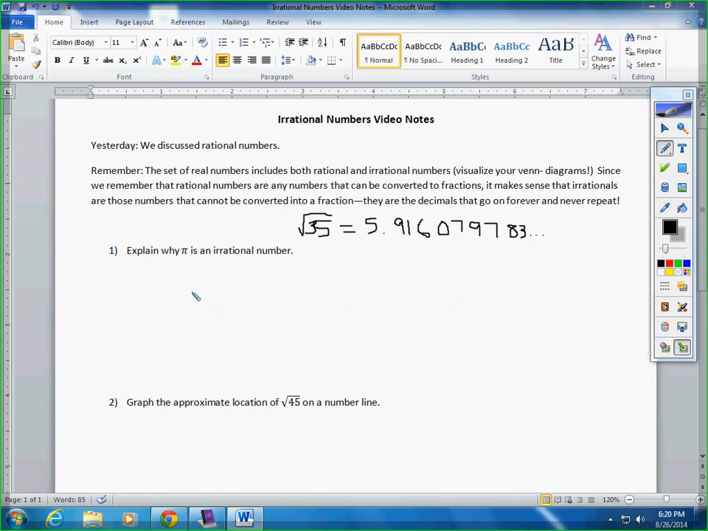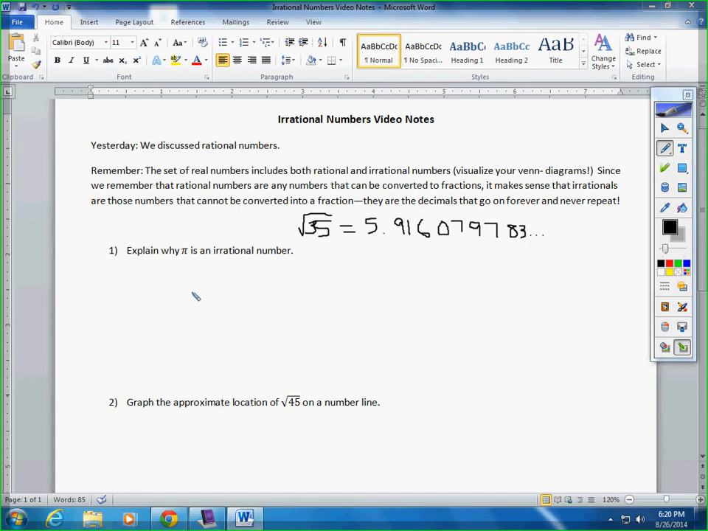Now, our first example of two is number 1. Explain why pi is an irrational number. You guys know, and you've been told for the last several years, that pi is an irrational number. That's why when the teacher says, folks, do you know what an irrational number is? Everyone shouts out, oh, it's like pi. Okay, but I need to know why pi is irrational.